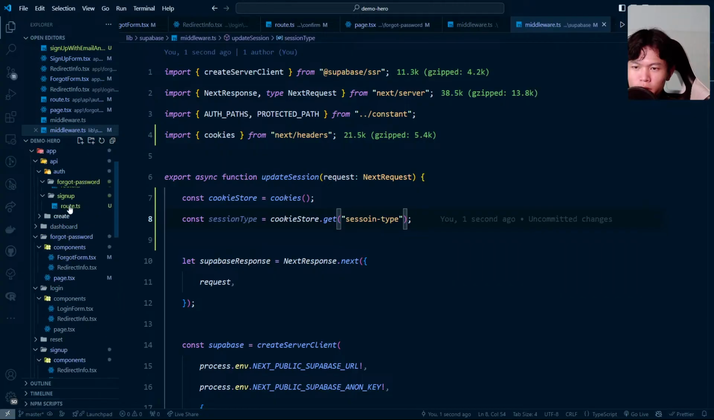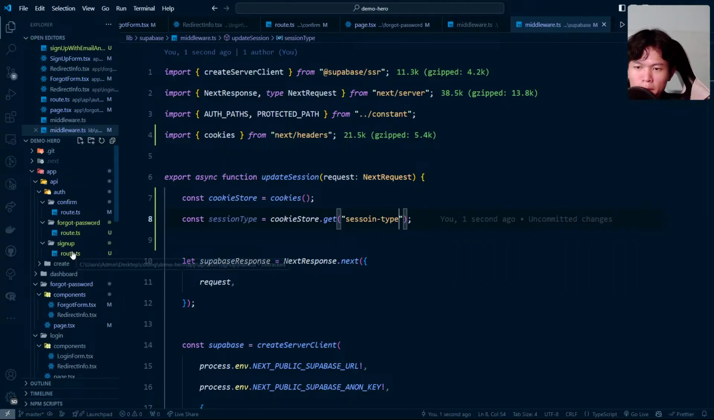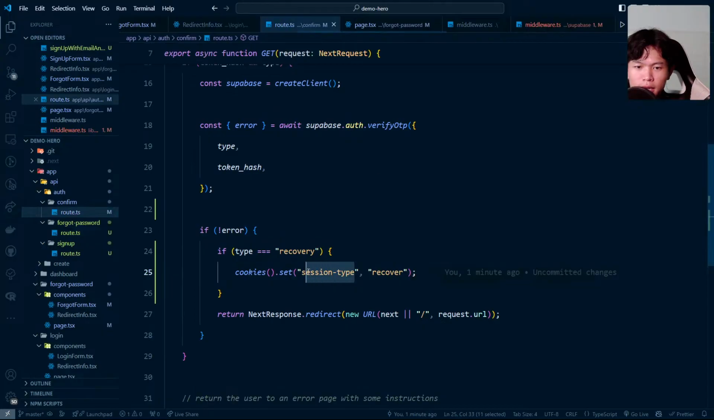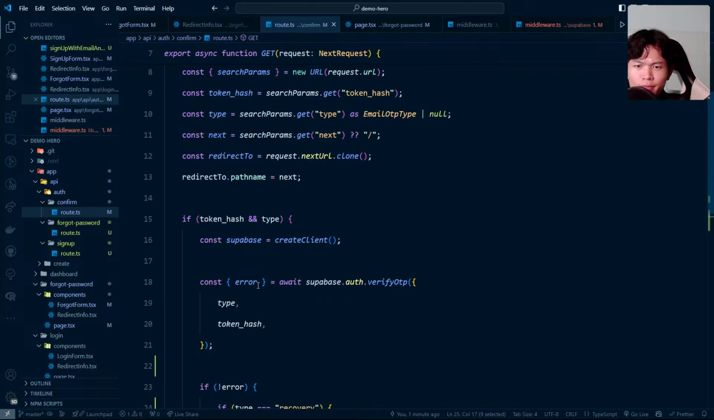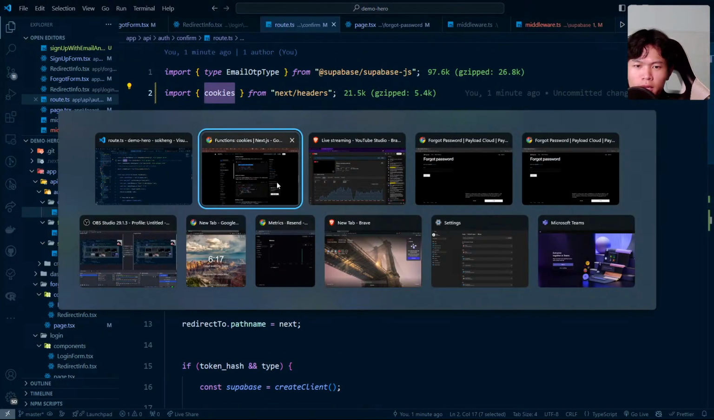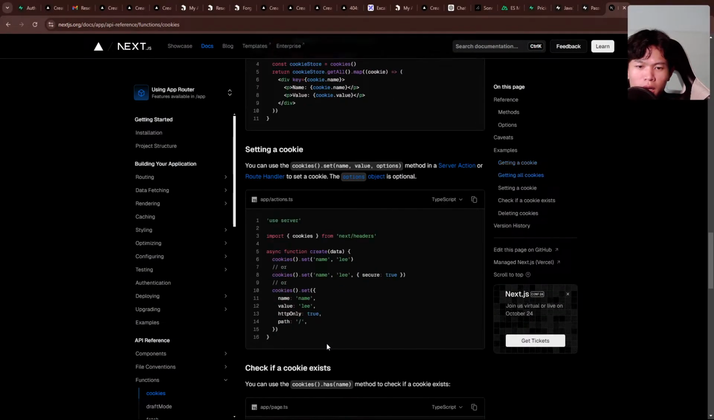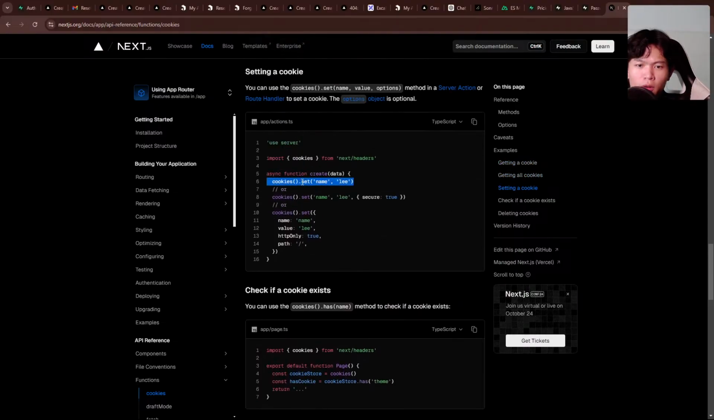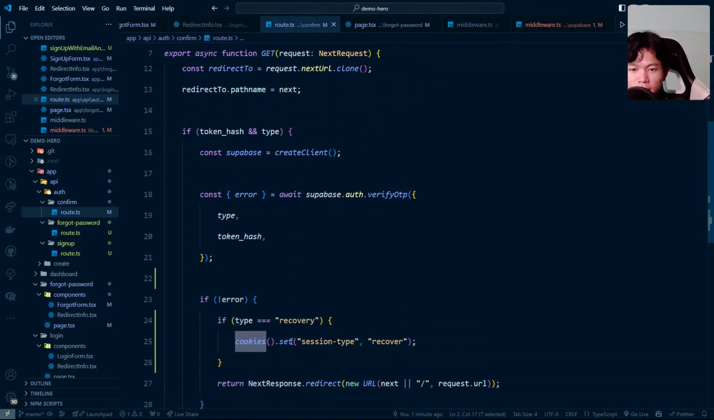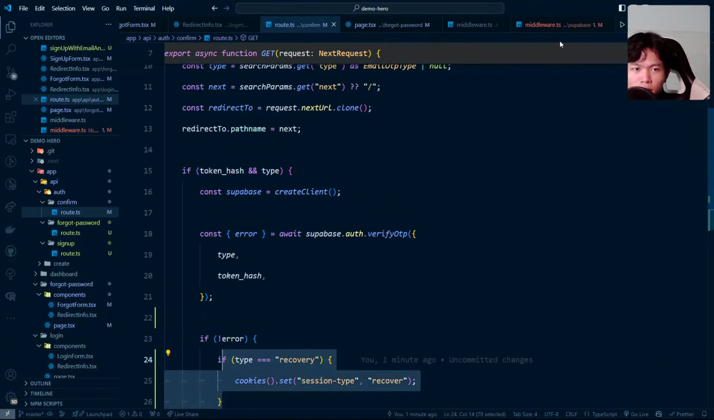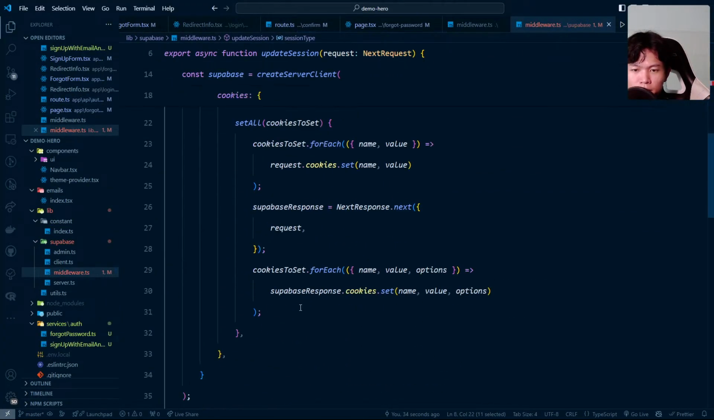Let's go into the confirm route one more time. Let's see, where am I? Yeah, the confirm route right here. This is the session type. We set this one with the cookie set. So I don't have to create a cookie for cookie set. Okay, so cookie set, we can do it like this. Nice. And then we have the session type.